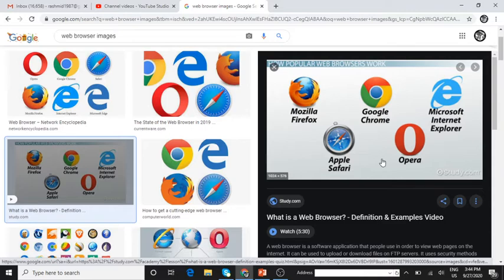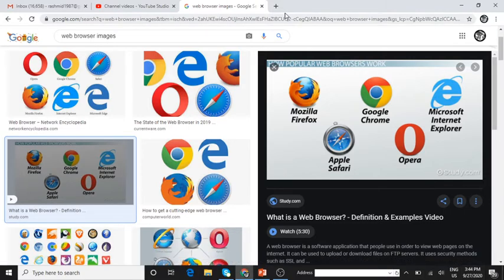Then, what is a website? As I said, a website is a collection of interrelated web pages that provide information to the user. So, I'll just show you now.